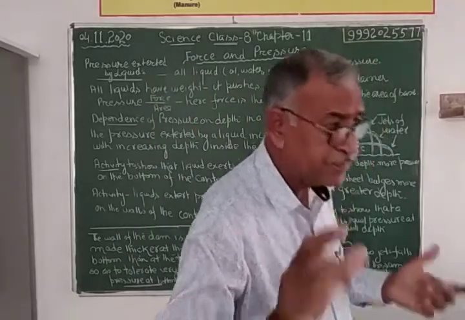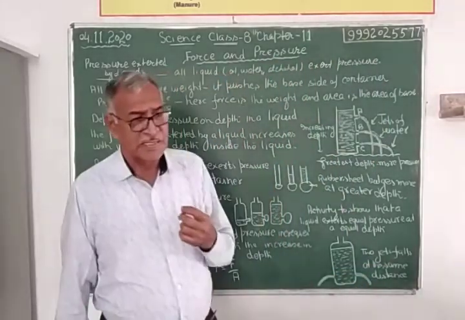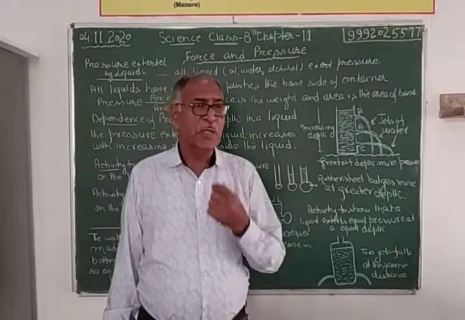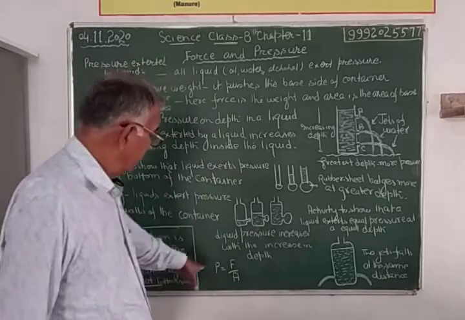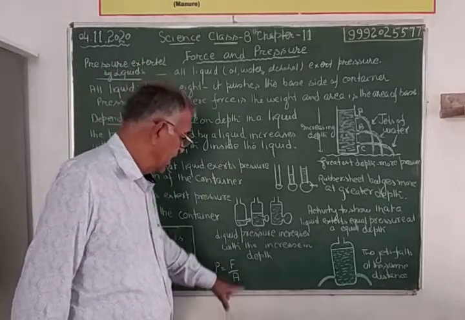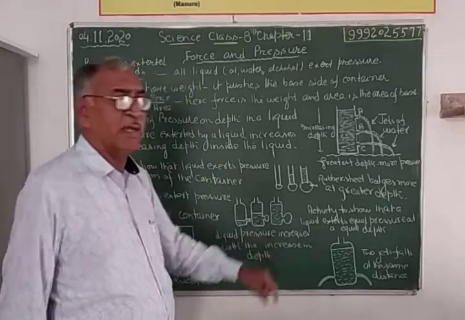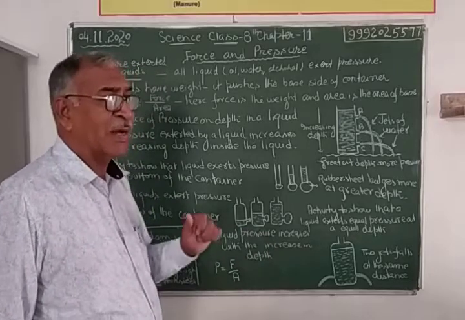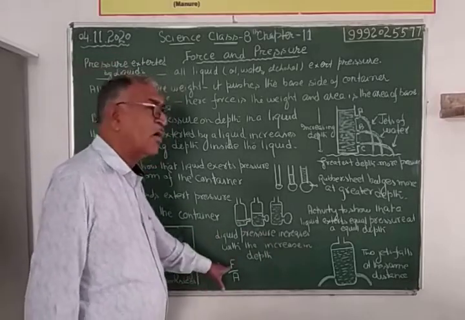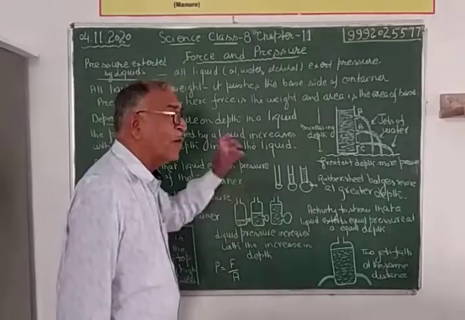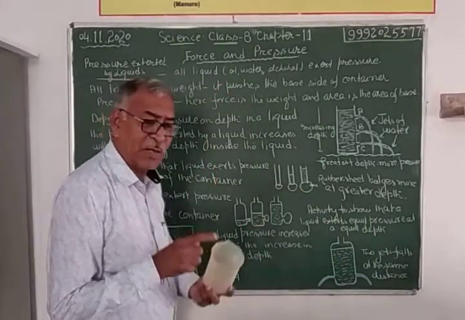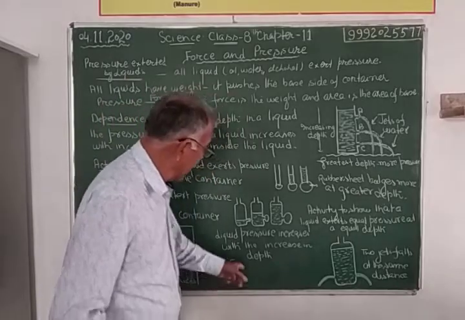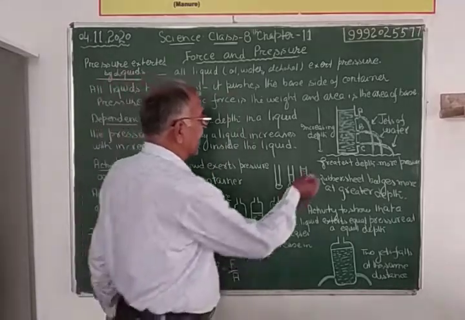Now coming to the point. Here, the formula is the same. Pressure is equal to force per unit area. Here, what is force? Force is the weight of the liquid in the container, and area is the area of the base.